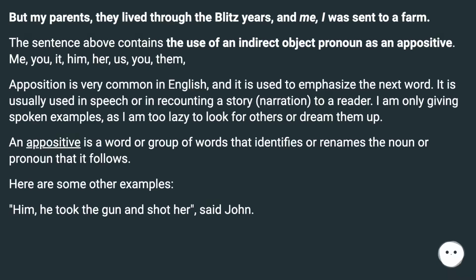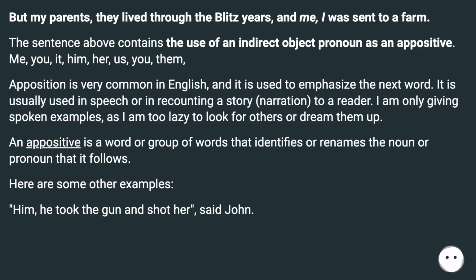"But my parents, they lived through the Blitz years, and me, I was sent to a farm." The sentence above contains the use of an indirect object pronoun as an appositive: me, you, it, him, her, us, you, them. Apposition is very common in English, and it is used to emphasize the next word. It is usually used in speech or in recounting a story, narration, to a reader. I am only giving spoken examples, as I am too lazy to look for others or dream them up. An appositive is a word or group of words that identifies or renames the noun or pronoun that it follows.